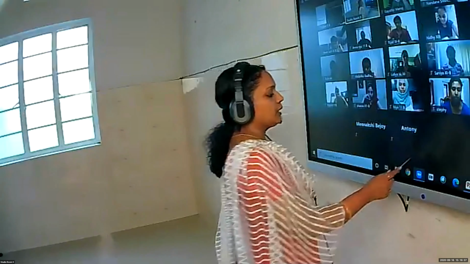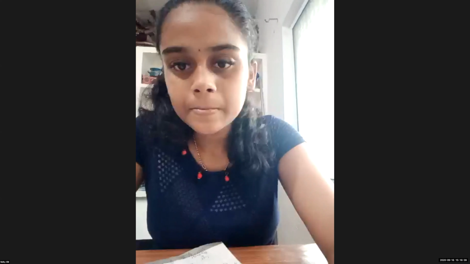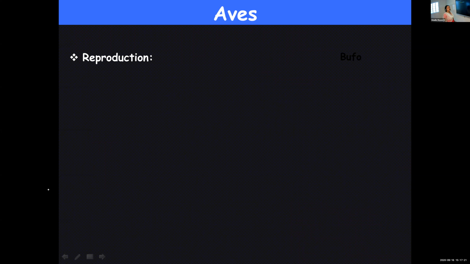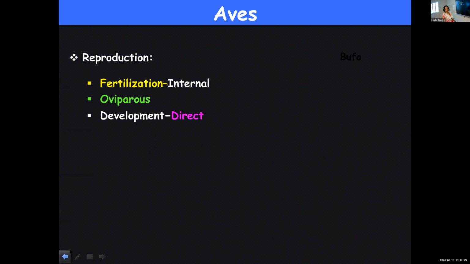Okay, let us continue. The next point is about reproduction taking place in aves: internal fertilization. They are oviparous, they lay eggs. Direct development, no larval stages involved. Sexes are separate.